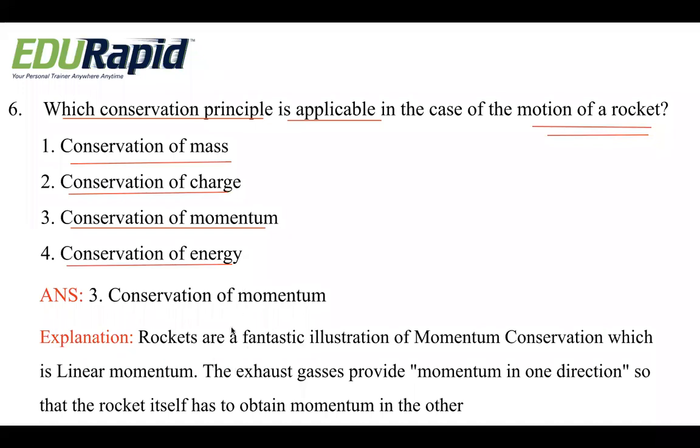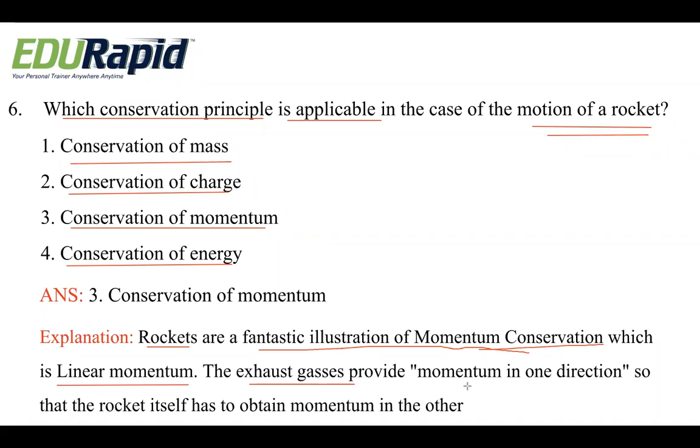Let us see. Here, rockets are a fantastic illustration of momentum conservation, which is linear momentum. The fuel which has been burnt is expelled, and as a result the rocket is sent to space, right?